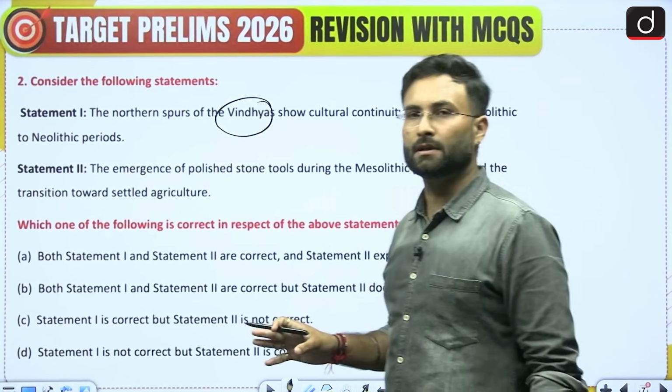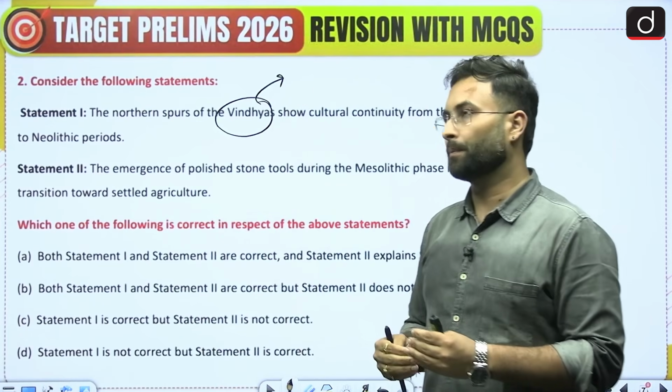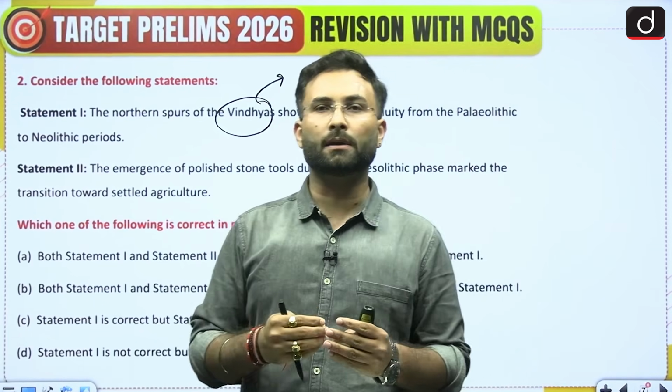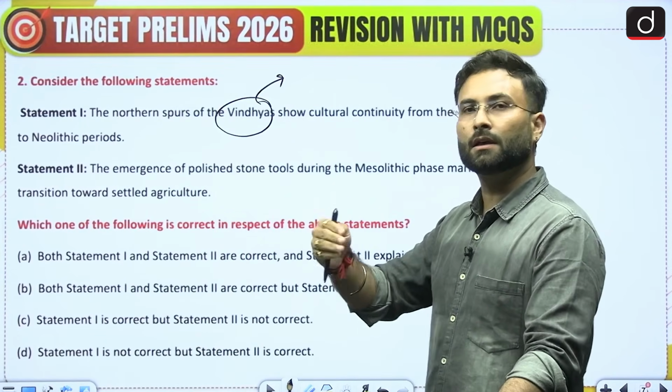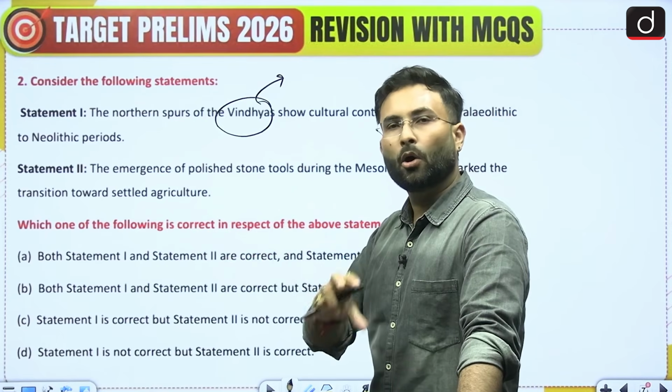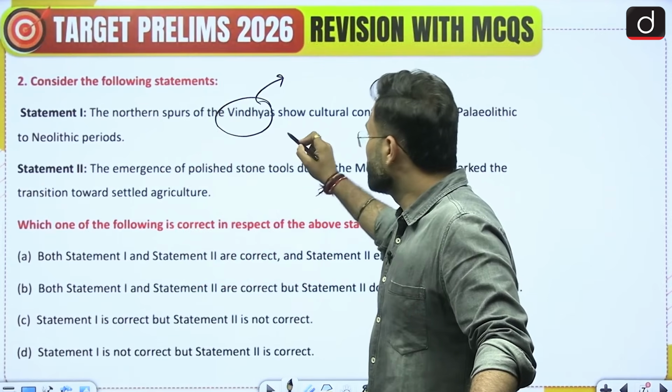Paleolithic to Neolithic period. So basically what they are saying is that these areas of the Vindhyas show continuity when we are talking about archaeological evidences. They are saying that from the Paleolithic to Mesolithic to Neolithic, all kinds of tools or evidences have been found in this particular area. So this statement is true.